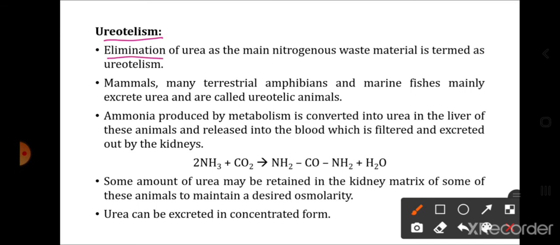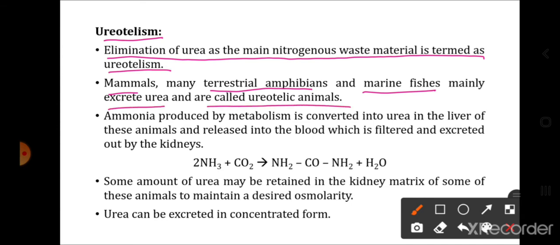Elimination of urea as the nitrogenous waste material is termed ureotelism. So what is ureotelism? Elimination of urea as the nitrogenous waste, that process is called ureotelism. Mammals, many terrestrial amphibians and marine fishes mainly excrete urea and are called ureotelic animals. Those organisms which excrete urea as the nitrogenous waste are called ureotelic organisms or animals. So who excretes urea? Mammals, terrestrial amphibians and marine fishes.